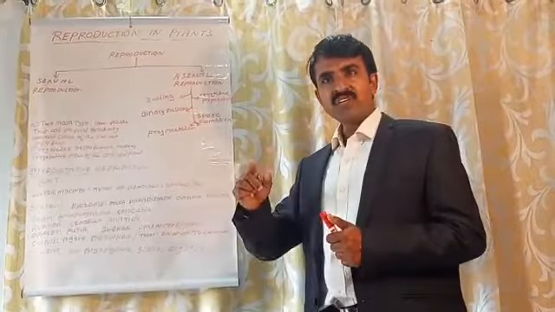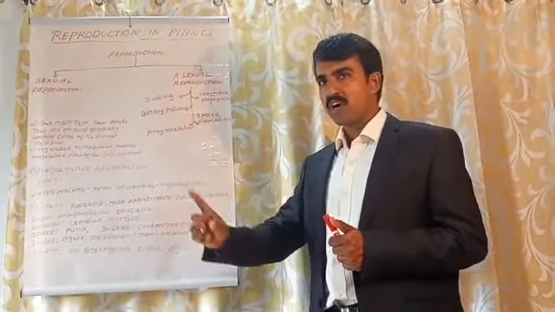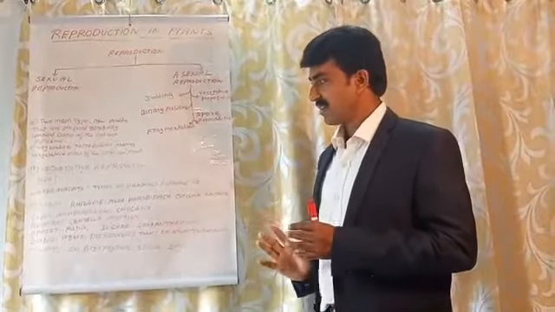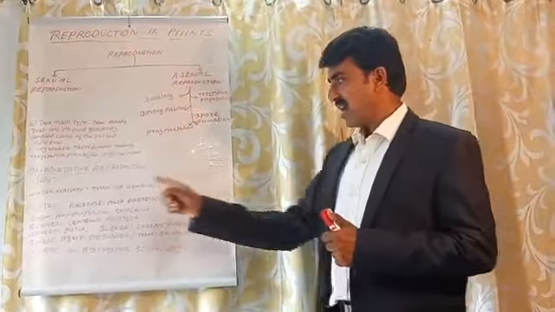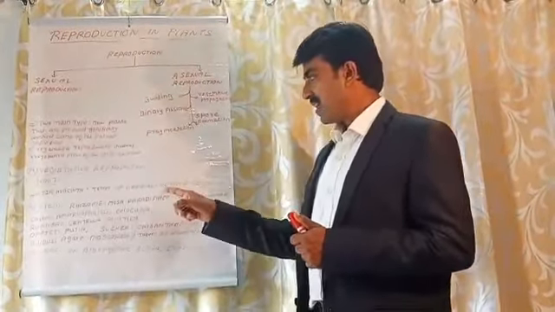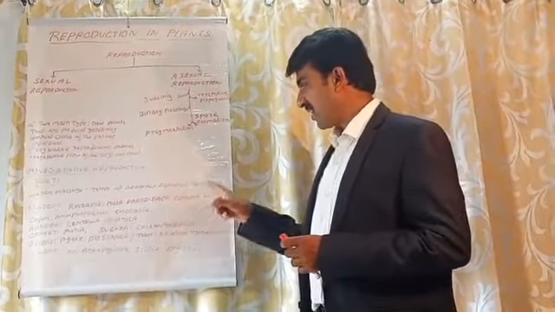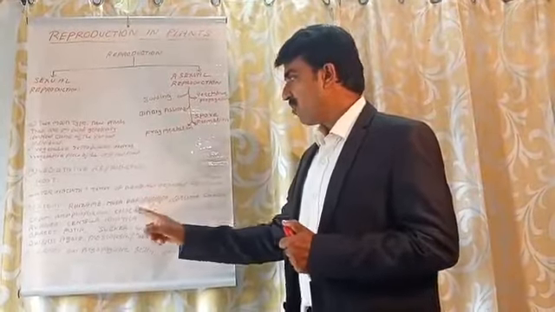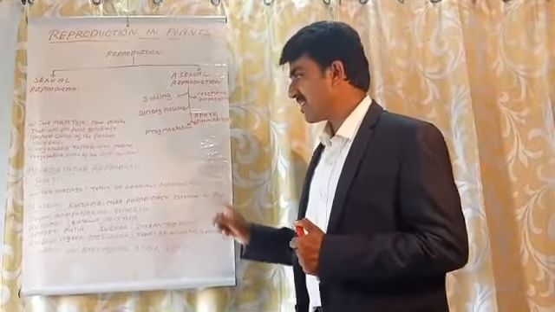The next, let us move on to the stem. Underground stems and some aerial stems are modified in that manner. An underground stem develops into a new plant. I can give you examples. Rhizome: Musa paradisiaca, Curcuma longa, Amorphophallus and Colocasia.